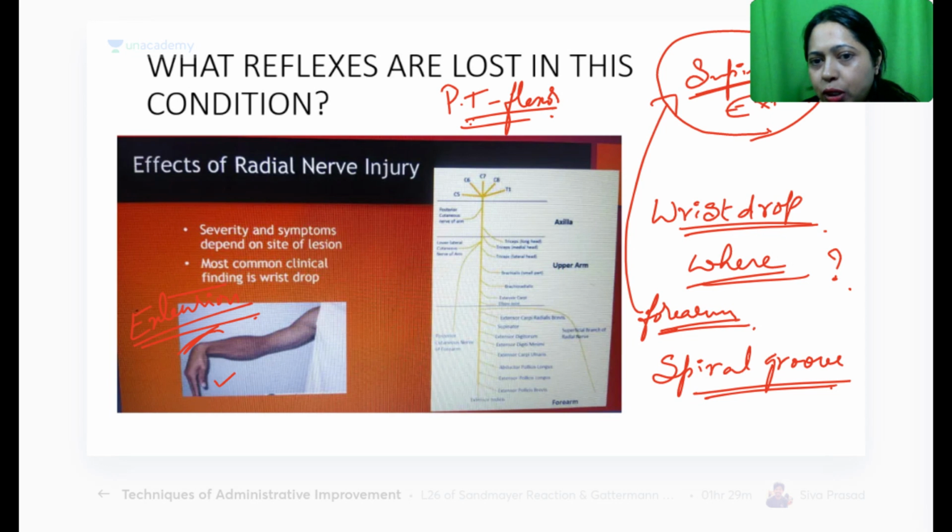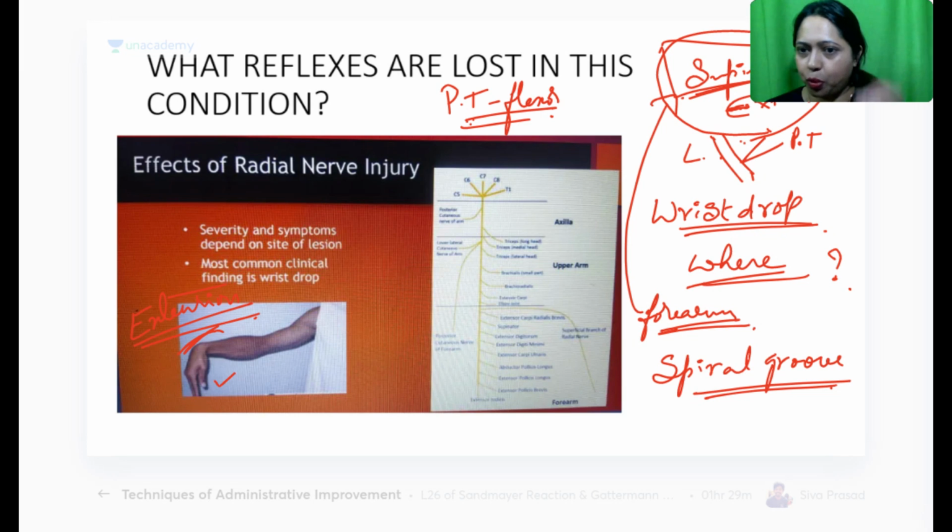So when you study the cubital fossa, you can know the boundaries of the cubital fossa: medially there is pronator teres, laterally there is brachioradialis. But the floor is formed by supinator.